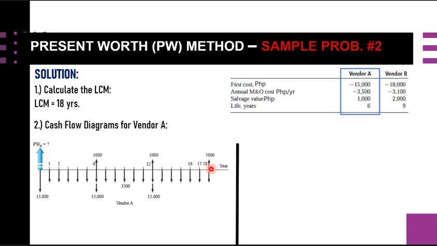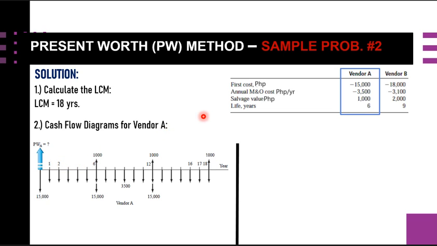So this is our first cycle, because this is the life of vendor A, and because of this LCM, this is our first cycle here.